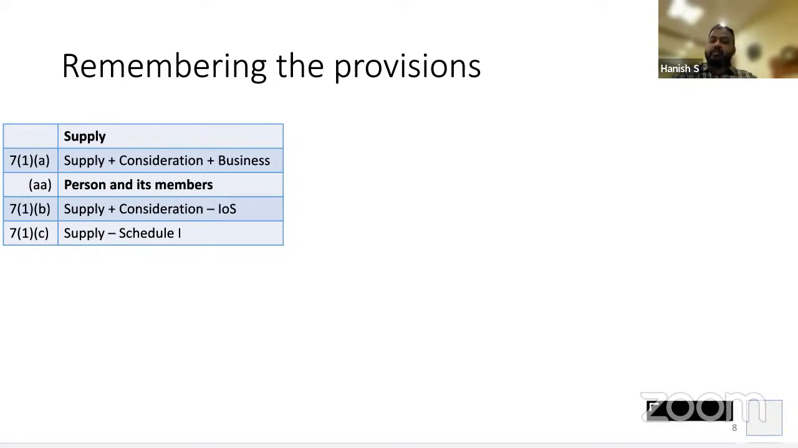Let's take another example. I am in the business of purchase and sale of mobile phones. In the course of business, a friend came and said, I want a phone. I gave him the phone free of cost. Is there a supply? Yes, sir, there is. Because supply does not mean only sale. Sale, transfer, barter, exchange, lease, license, rental, or any other form is a supply.